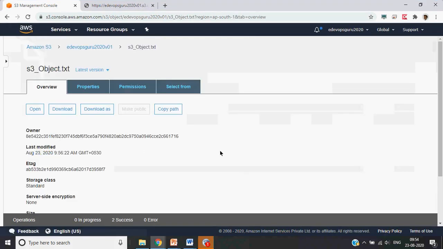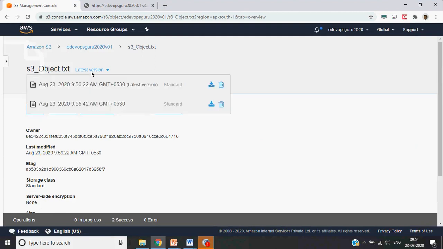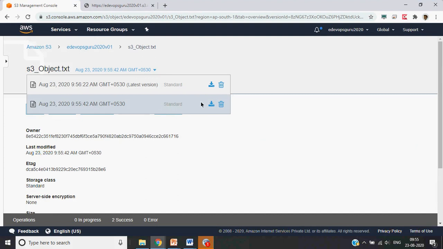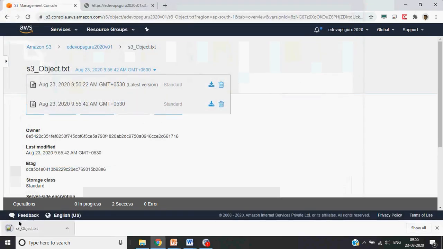If I go and see the properties of this particular file, you will see two different versions. This is the latest and this is the old. If you just want to open the old file, you can always download and view it. So here you have version 1.